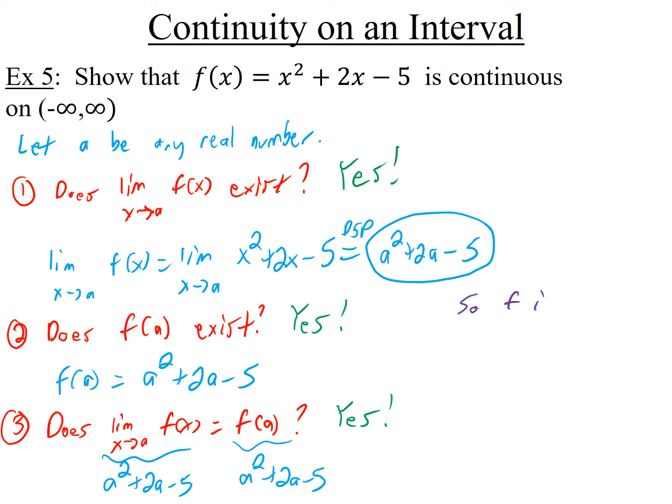So f is continuous at a. And since a could have been anything, f is continuous at any possible number. I'll just write negative infinity to infinity. Once again, understand the idea. I'm doing infinitely many calculations all at once by not telling you what the number is. If I just give you a number and say, show it's continuous at 5, then you've only shown it's continuous at 5 and nowhere else. But if I don't tell you the number and I say, let's show it's continuous at a, and I don't tell you anything about the number, then it must be continuous at every possible number.